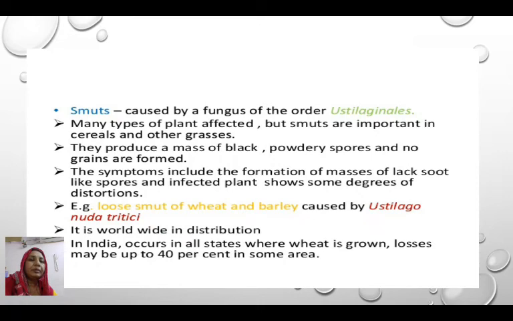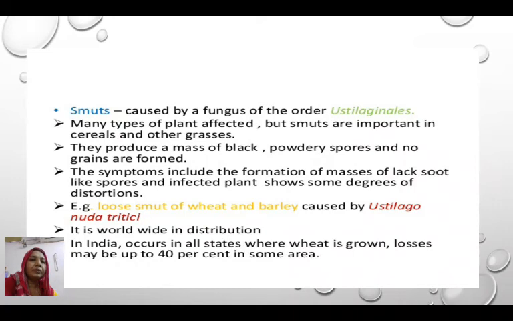Here the causative agent produces a mass of black powdery spores on the grains, and no ears are formed. The symptoms include formation of a mass of soot-like spores, and the infected plant shows some degree of distortion.